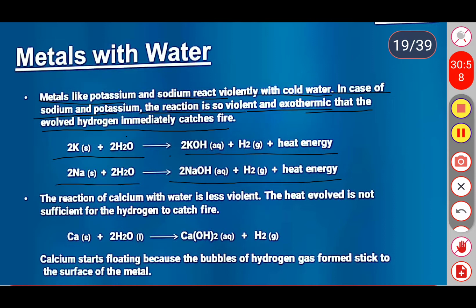Next, the reaction of calcium with water is less violent. The heat evolved is not sufficient for the hydrogen to catch fire. So what happens when calcium reacts with water? It also forms calcium hydroxide along with hydrogen gas. Calcium starts floating because the bubbles of hydrogen gas formed stick to the surface of the metal.